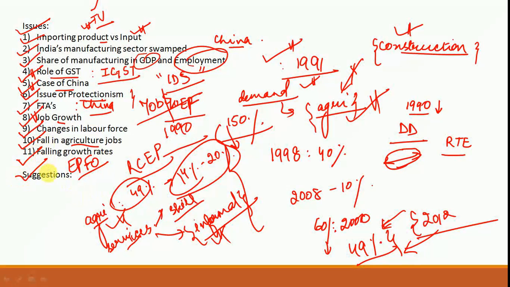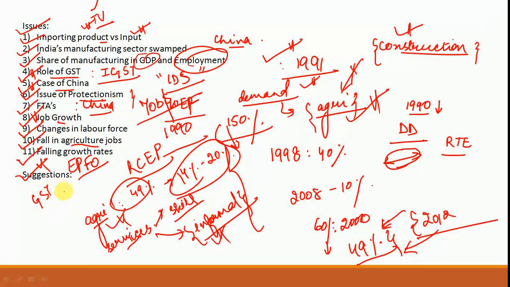Some vital suggestions have been given. All these suggestions will be targeted at improving the manufacturing sector. So everything that you can construe in this regard will form a suggestion. For example, doing away with the inverted duty structure. This, as I mentioned before, has been done by the GST. Also, the budget has advocated for that. So definitely this is an issue.